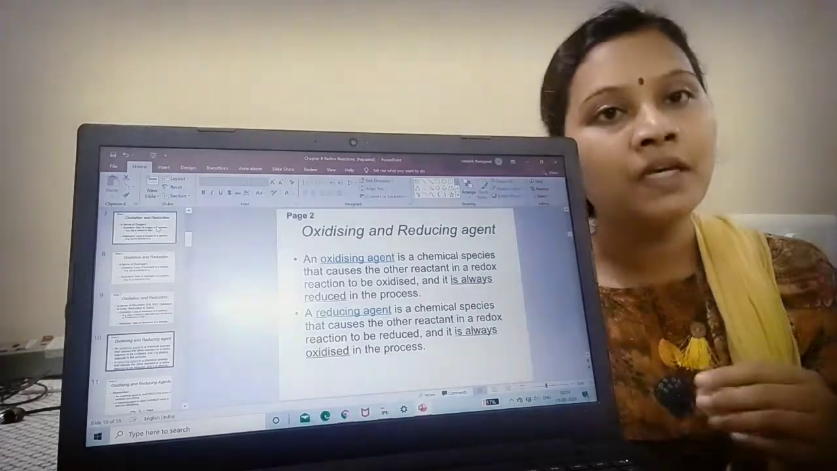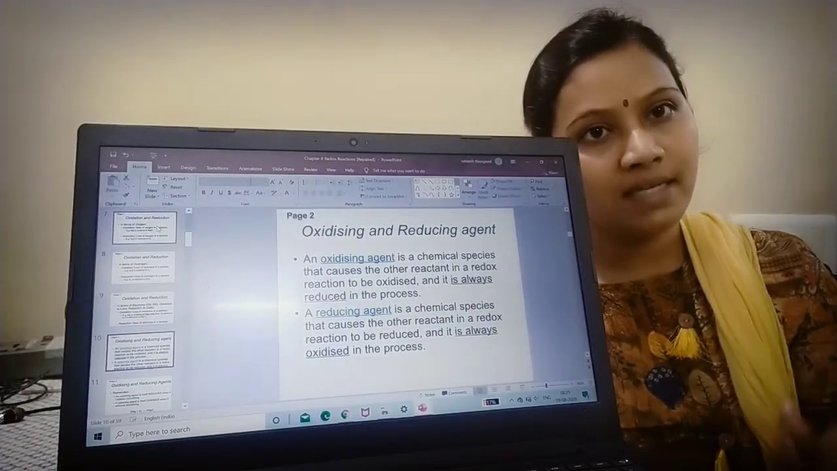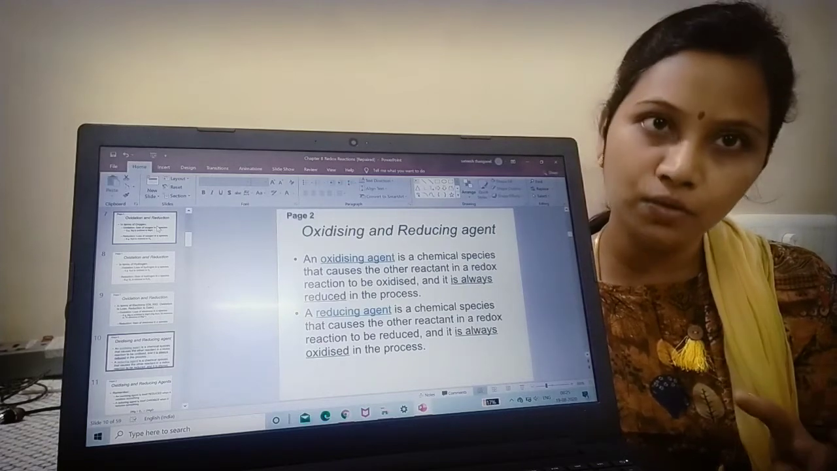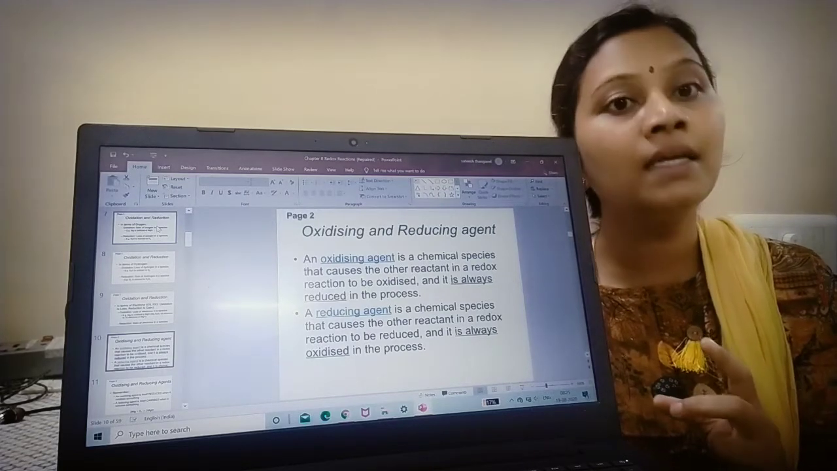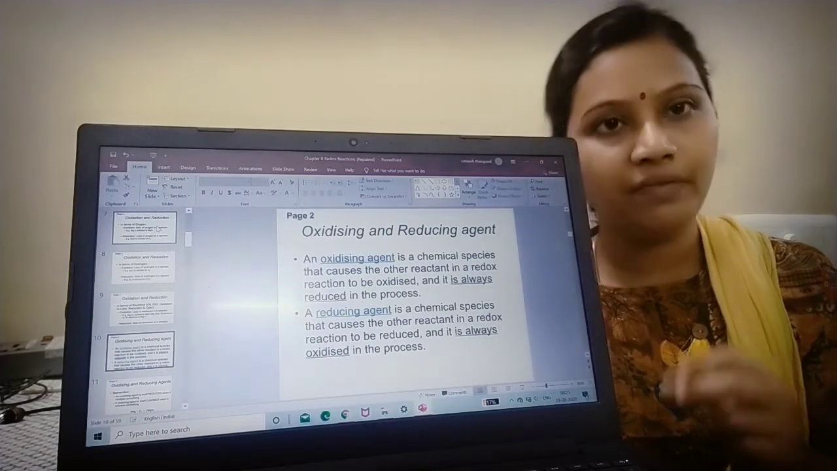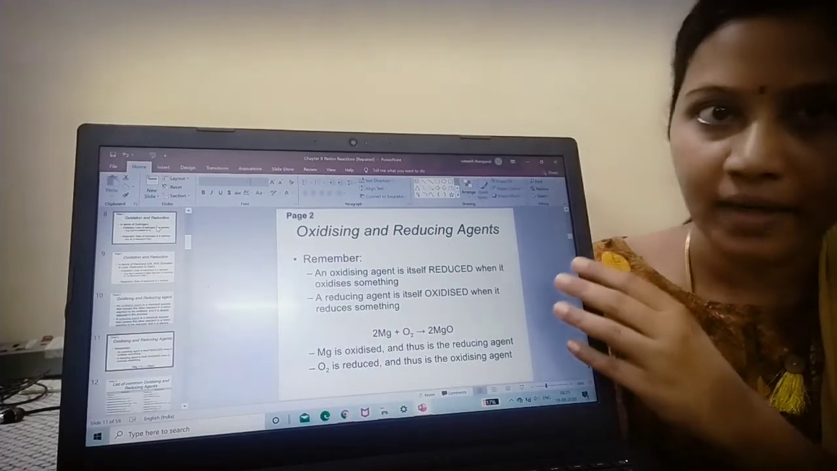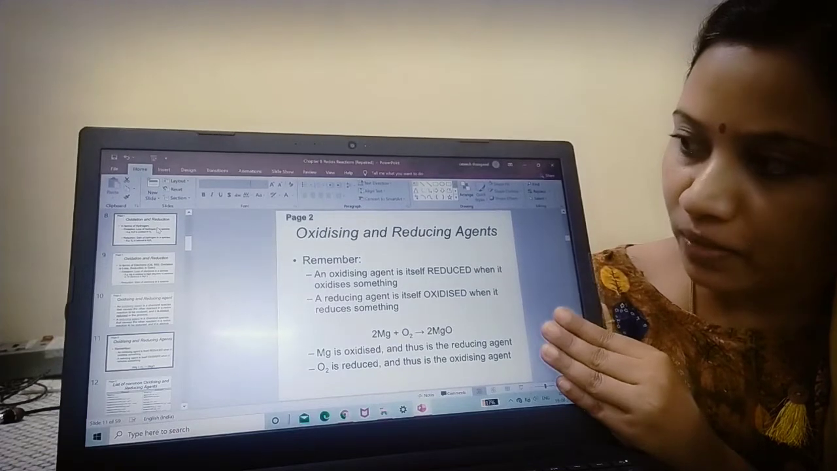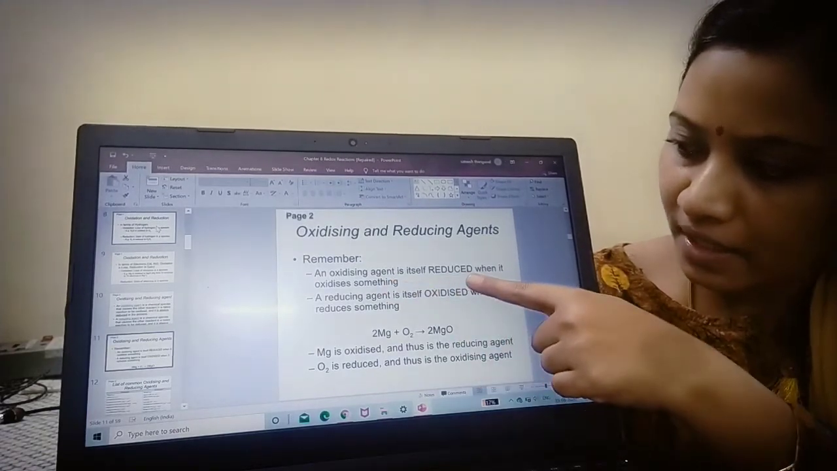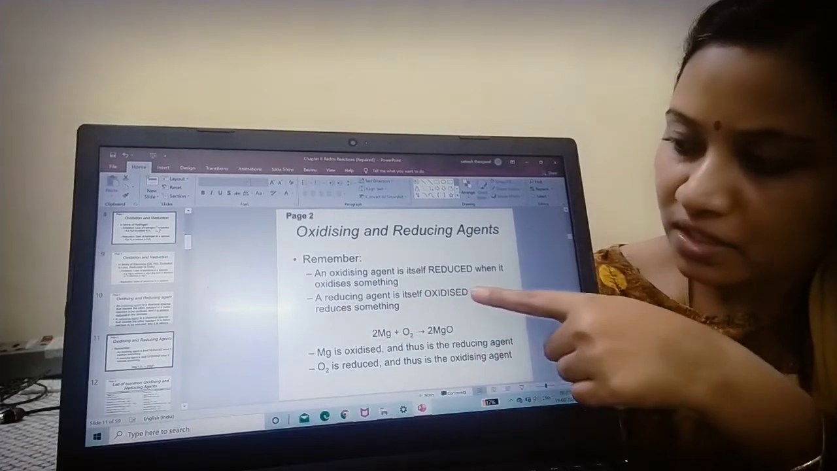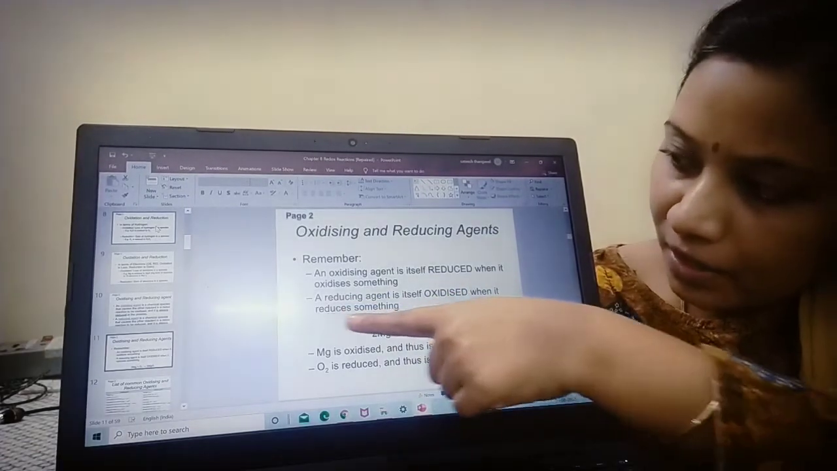Okay, clear? So an oxidizing agent will oxidize the reactant, but itself will be reduced, and a reducing agent will reduce the reactant in the redox reaction, but during the process it itself will be oxidized. Now this is also a definition for oxidizing and reducing agents. The oxidizing agent is reduced when it is oxidizing something, and the reducing agent is oxidized when it is reducing something.